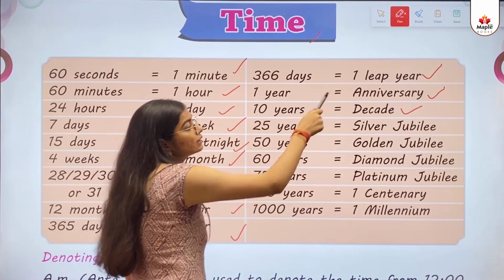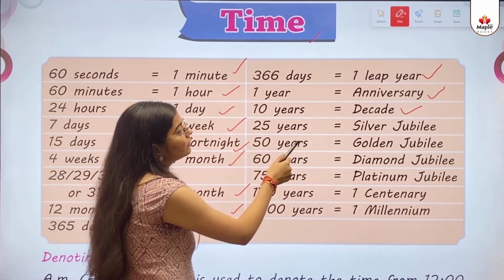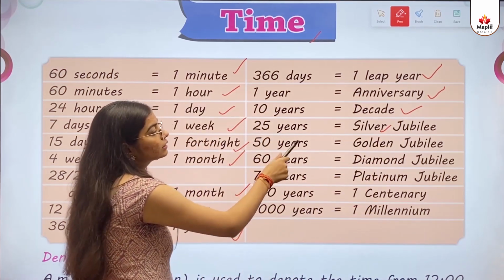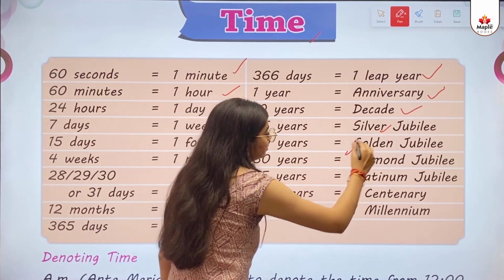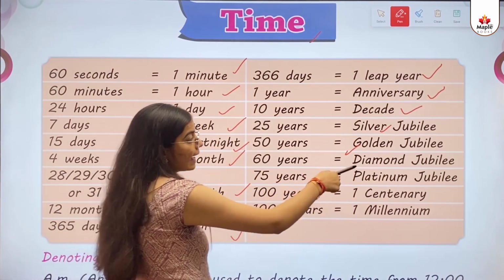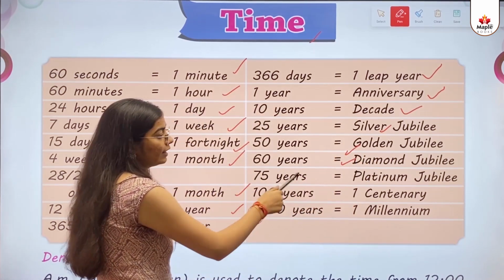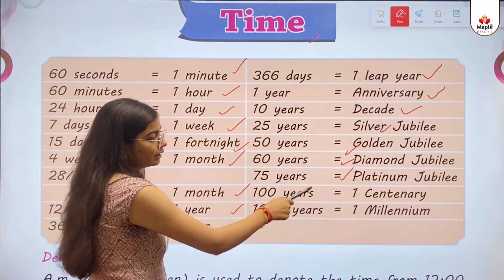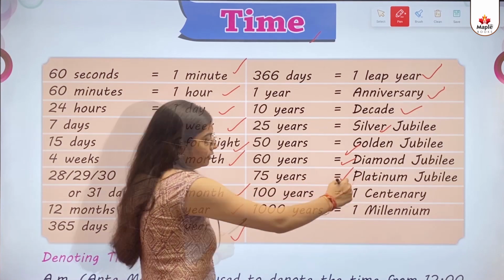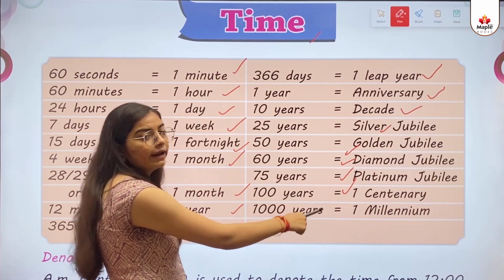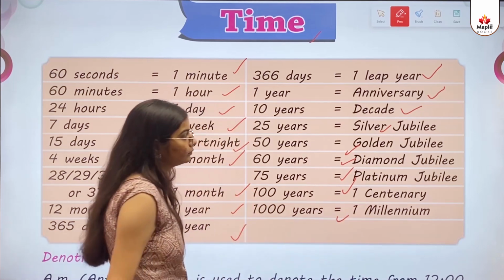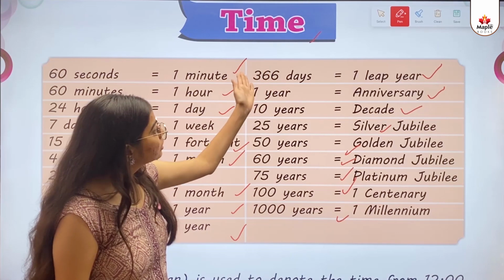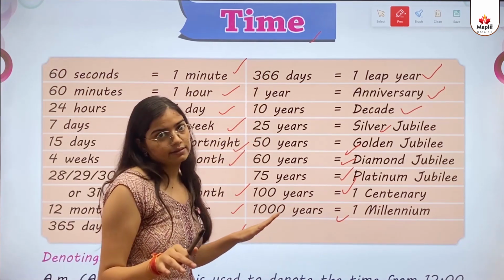What do we call 10 years? A decade. 25 years is called silver jubilee. 50 years is called golden jubilee. 60 years is called diamond jubilee. 75 years equals platinum jubilee. 100 years equals 1 century. 1000 years equals 1 millennium. So these are the names we call when the days or years end.